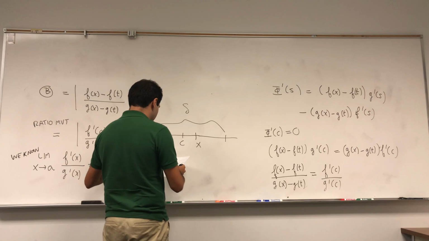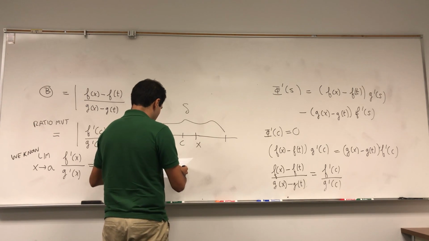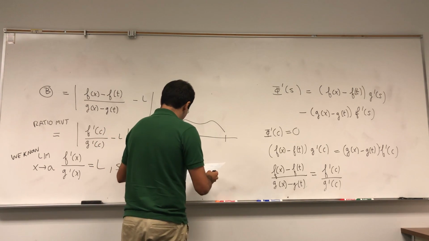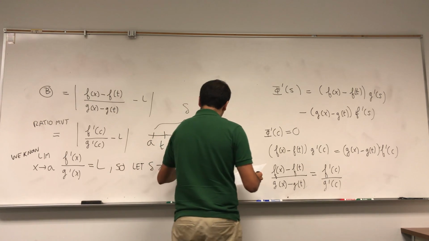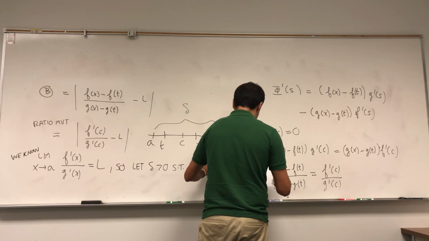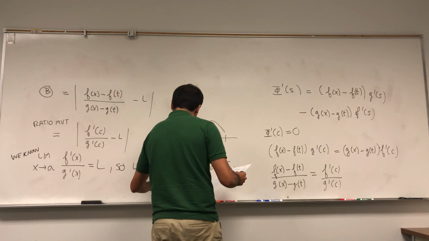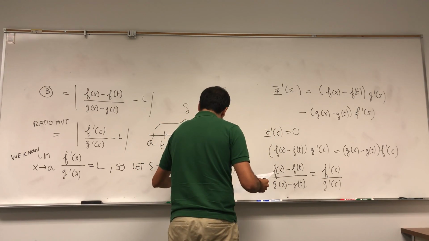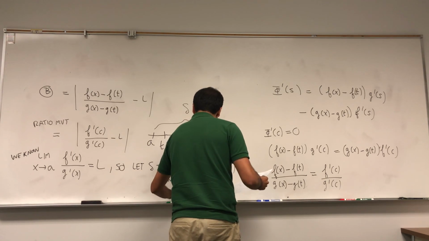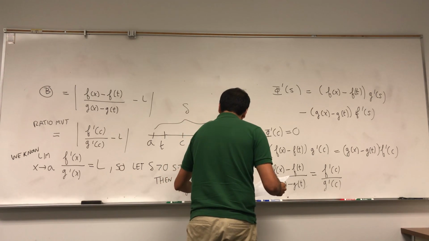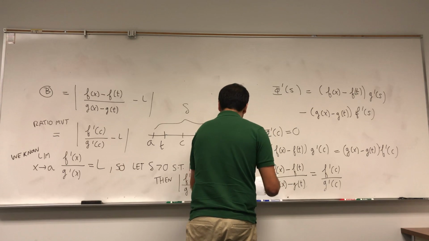There exists a delta such that if x minus a is less than delta, then f prime of x over g prime of x minus L is less than epsilon over 2.